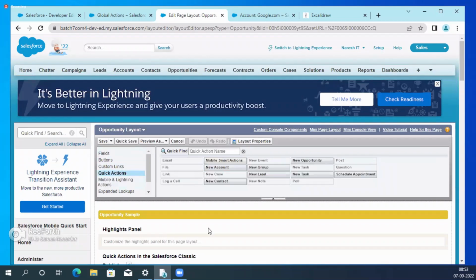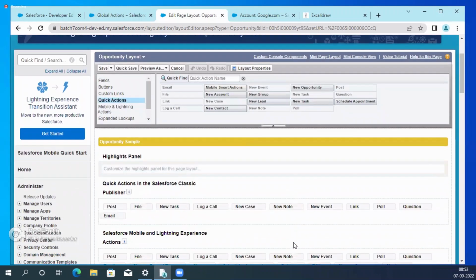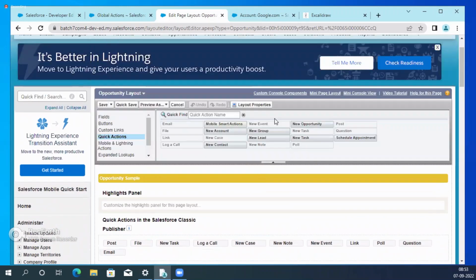Now see, quick action. Click on the quick action. Where is our quick action? See, new task, one is disabled, another one is new task. For example, two new tasks are there. Why? The disabled one is already added in the page layout. That is the global action. This is our quick action.